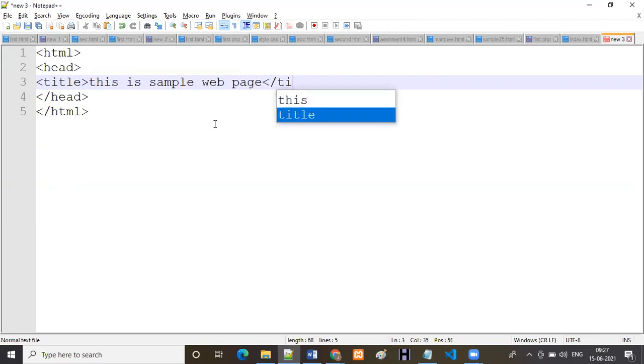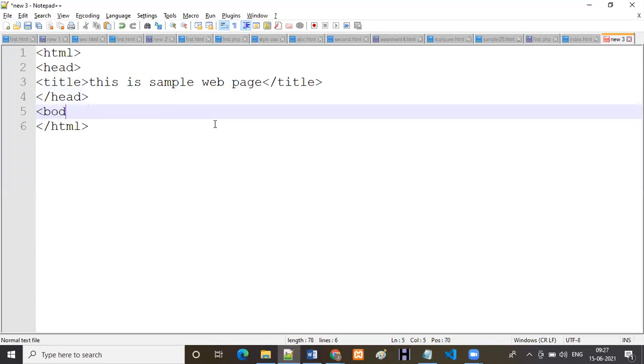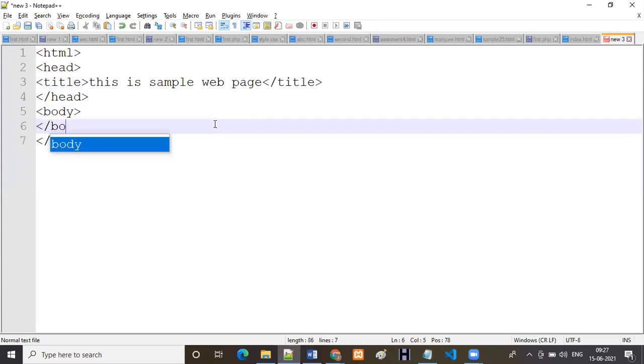So then the title should be closed. So after this, we have to use the body. Then the body should be closed. Within the body, if you want to print anything, you can write, for example, welcome to ELearn InfoTech. This is the thing we are going to write.